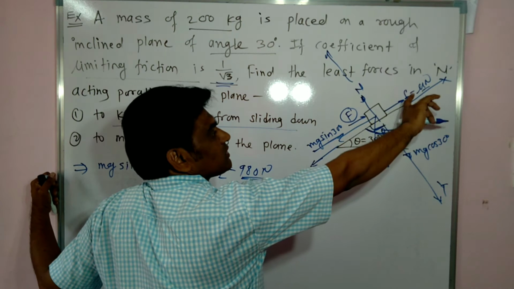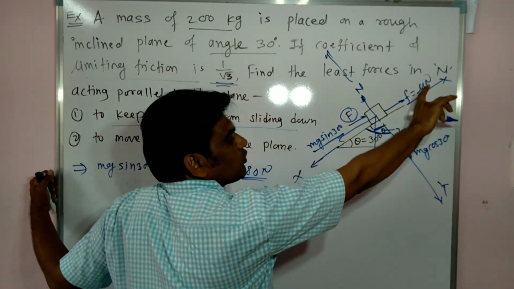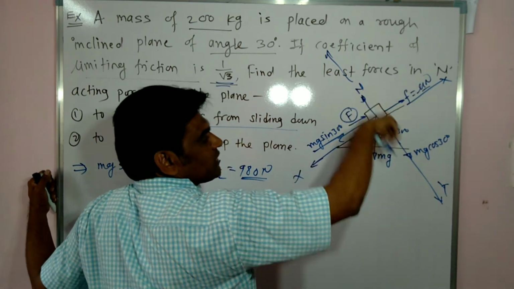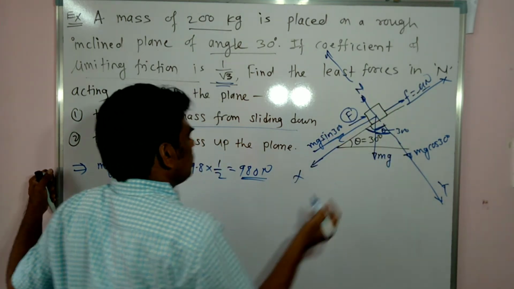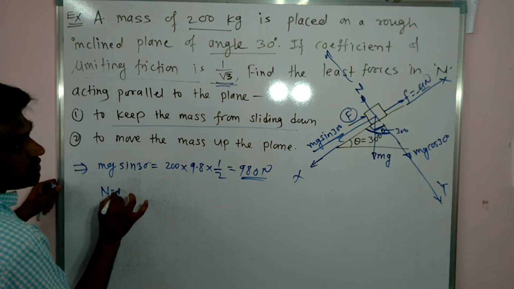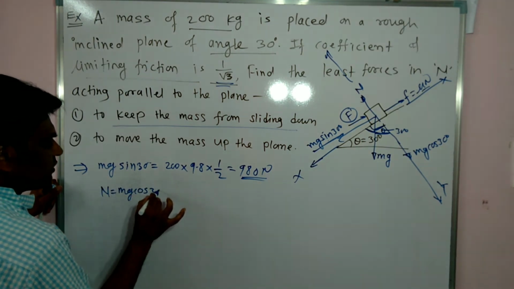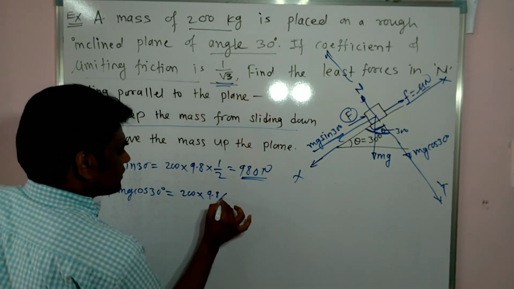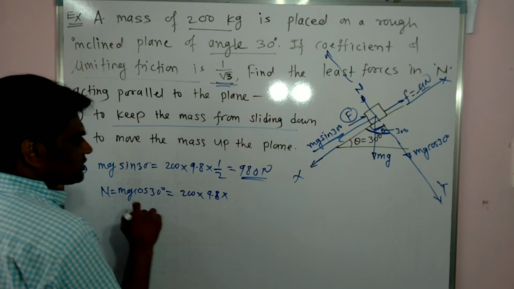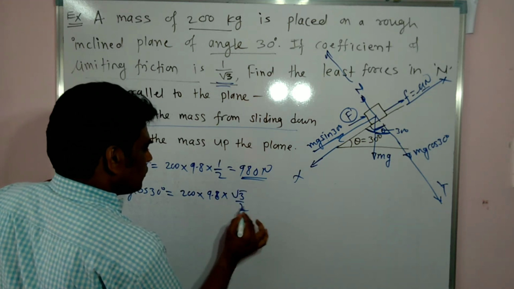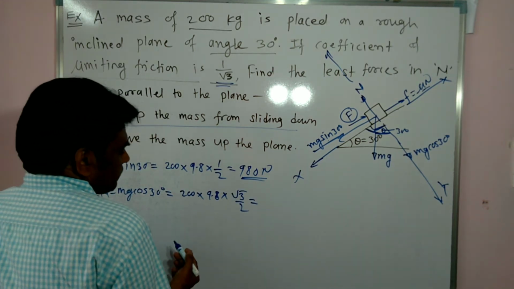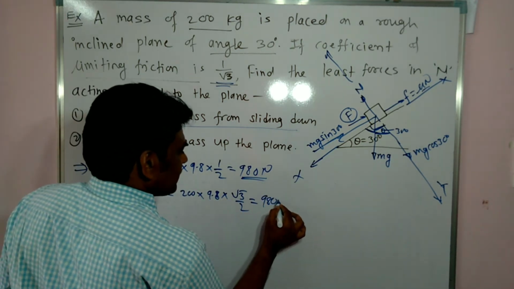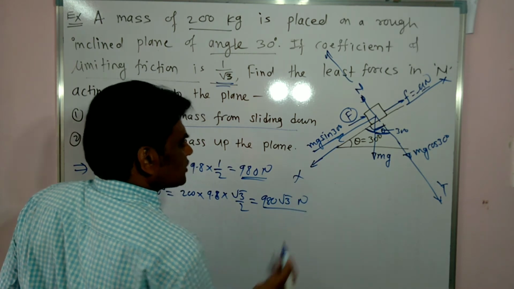Now let us calculate the frictional force mu N. For that you need N. So N can be calculated from the force balance. This N is equal to mg cos 30. So this will become 200 into 9.8, or you can take 10 also, into cos 30, which is root 3 by 2. These two ones are 2. So 980 root 3 Newton. This much is the force.